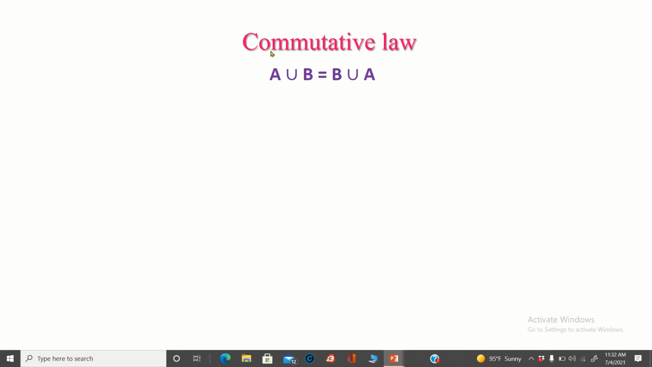To prove the commutative law A union B equal to B union A analytically, first we have to prove A union B is a subset of B union A, and we have to prove B union A is a subset of A union B. Instead of proving these two inclusions separately, using the if and only if condition, we can prove these two inclusions simultaneously. For this, let us consider X is an element of A union B.